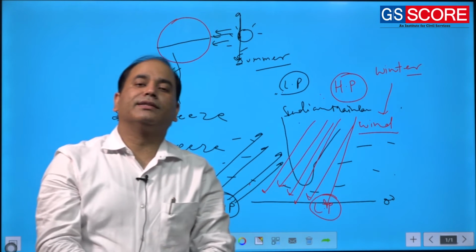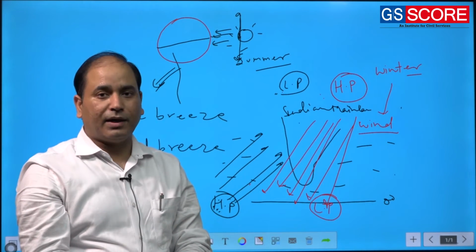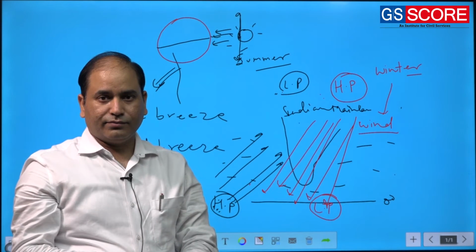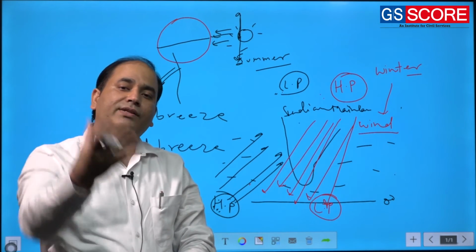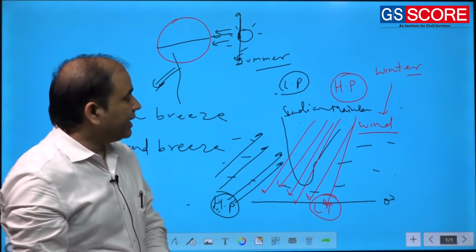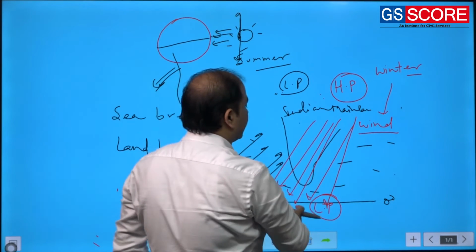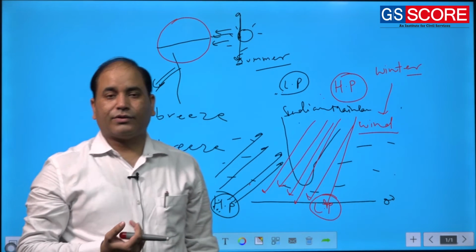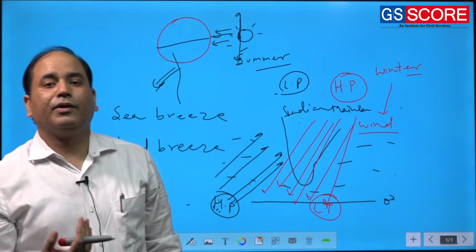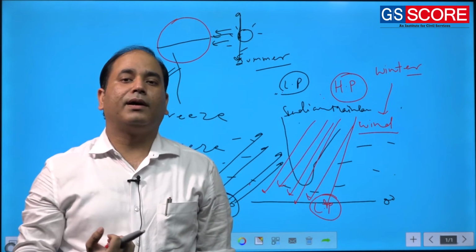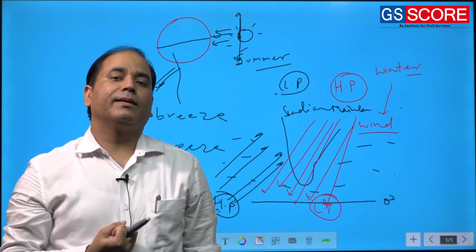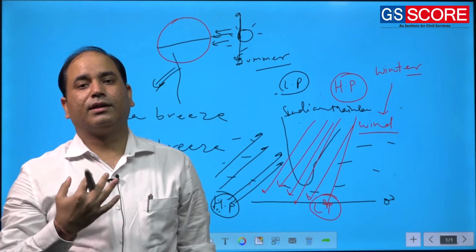Also, as these winds in winter season are moving from the land part, they will not acquire moisture. Over the land, there is a deficiency of moisture, and when there is a deficiency of moisture over the land, there will not be rainfall. So, simply these winds are moving over the continental land part, and they have a deficiency of moisture. That's why they will not cause rainfall.